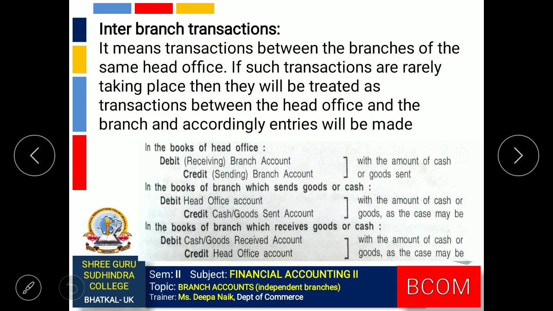So why is head office account recorded over here? Because I already told you, if these transactions are rarely taking place, in that case the transaction is considered as transaction between head office and the branch. So they are debiting head office account and crediting the cash or goods sent account. Next, the receiving branch, how does it record the transaction? They will debit the cash or goods received account and credit the head office account.